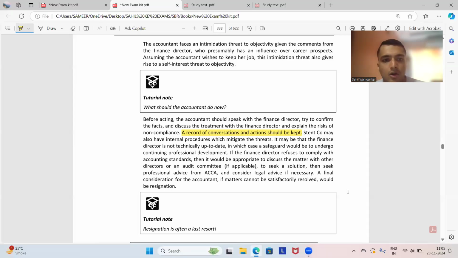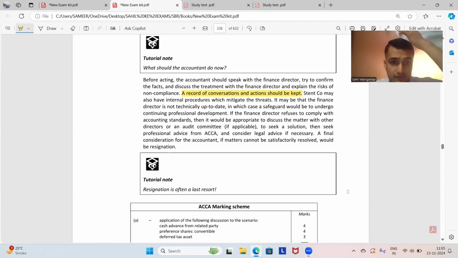The company may also have internal procedures which mitigate the threats. It may be that the finance director is not technically up to date, in which case a safeguard would be to undergo continuing professional development. If the finance director refuses to comply with the accounting standards, then it would be appropriate to discuss the matters with the other directors or audit committee to seek a solution. Then seek professional advice from ACCA या फिर ACCA हेल्पलाइन भी बोल सकते हैं. And consider legal advice if necessary. A final consideration for the accountant if matters cannot be satisfactorily resolved would be resignation.